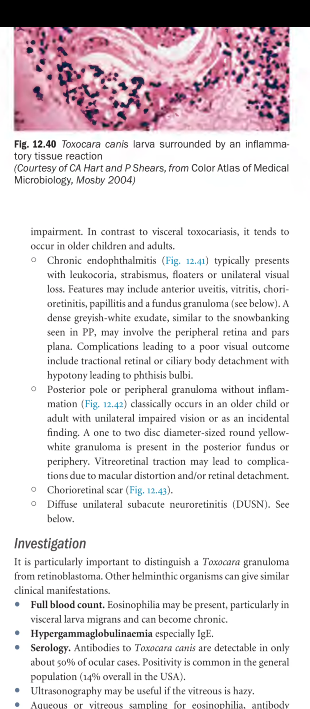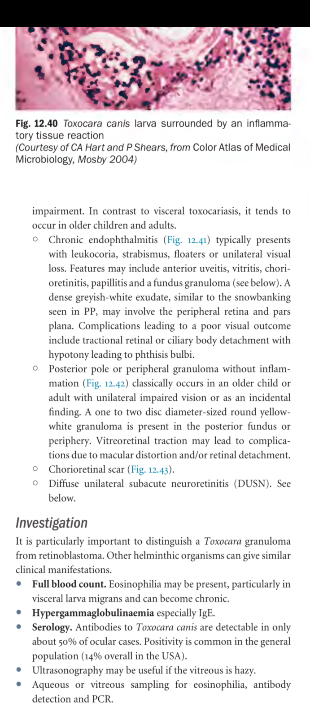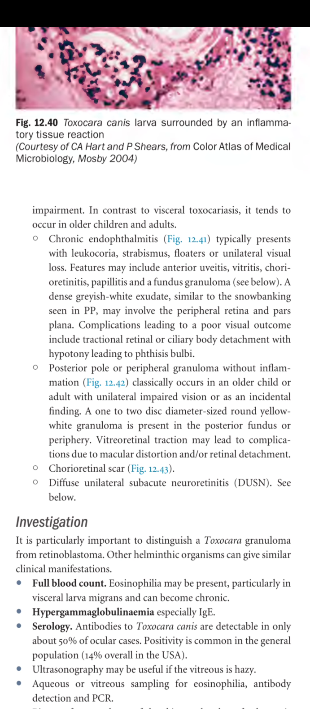Features may include anterior uveitis, vitritis, chorioretinitis, papillitis, and a fundus granuloma. So panuveitis can occur, and there can be inflammation of the optic nerve as well, which is known as papillitis. There can be a fundus granuloma. A dense grayish white exudate similar to snowbanking seen in pars planitis may involve the peripheral retina and pars plana. Complications leading to a poor visual outcome include tractional retinal or ciliary body detachment with hypotony leading to phthisis bulbi.